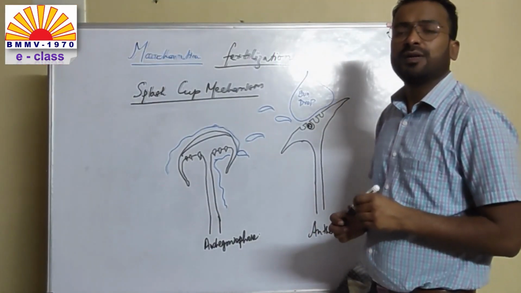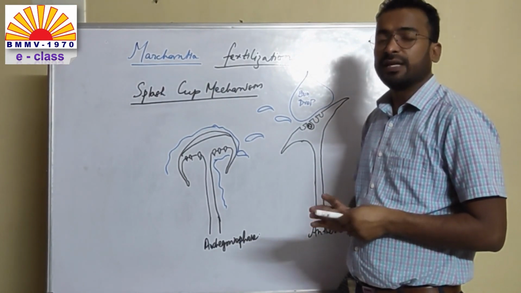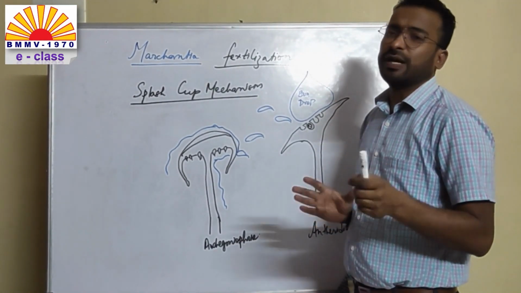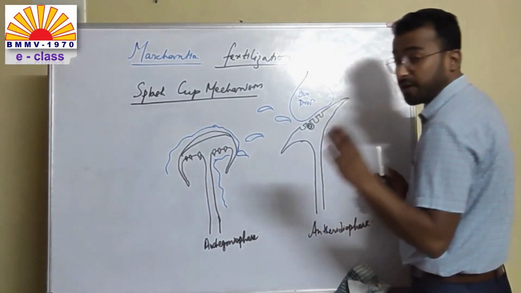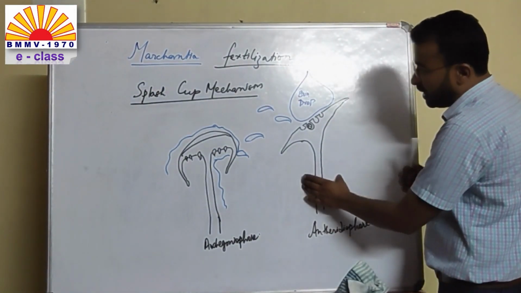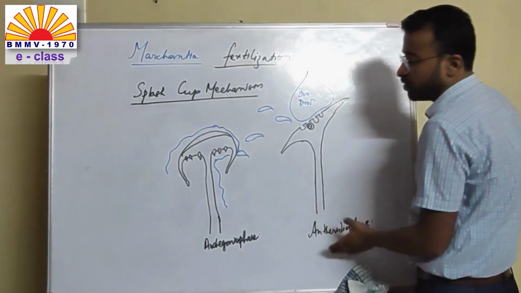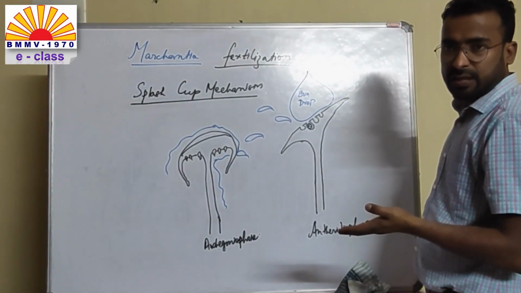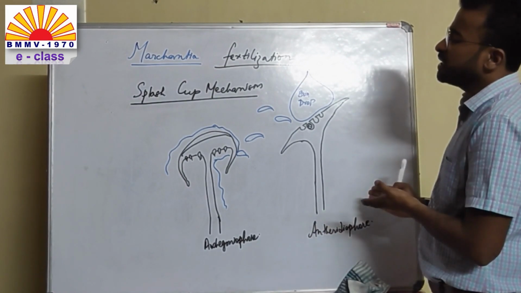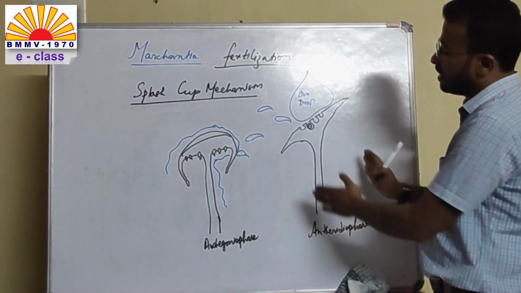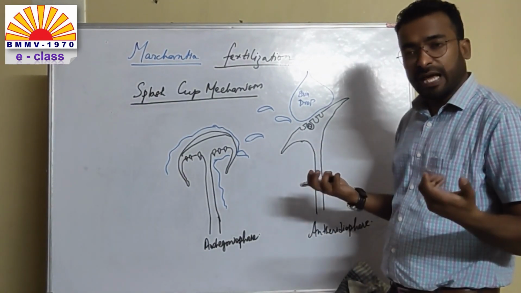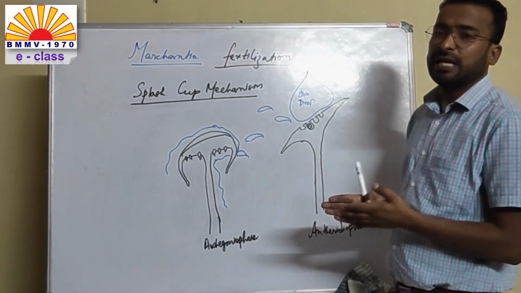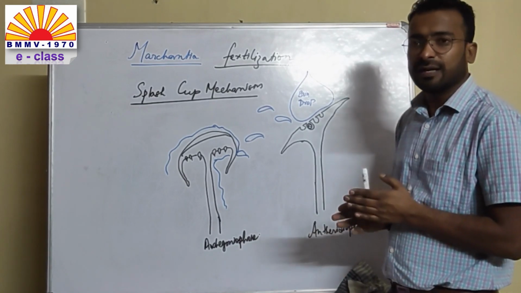Now we have studied about the archegoniophore and the antheridiophore. Now let us look into the mechanism of fertilization in Marchantia. It is very important that both male and female gametophores will be close to each other while they are growing, since Marchantia is a dioecious plant, that is, male and female sex organs are present in different thalli. So at the time of fertilization, water is very important.